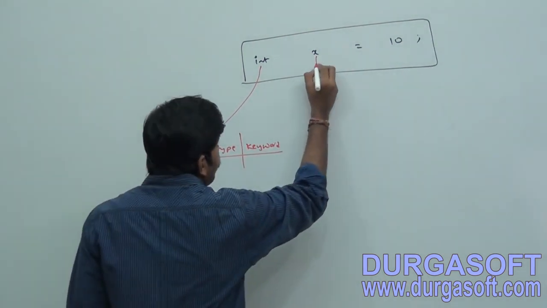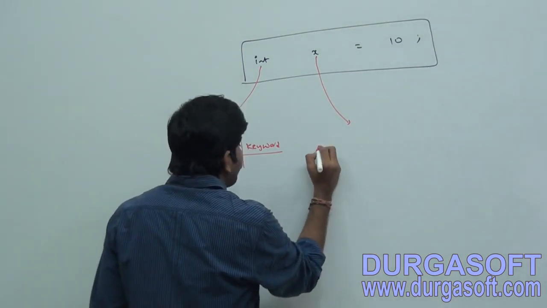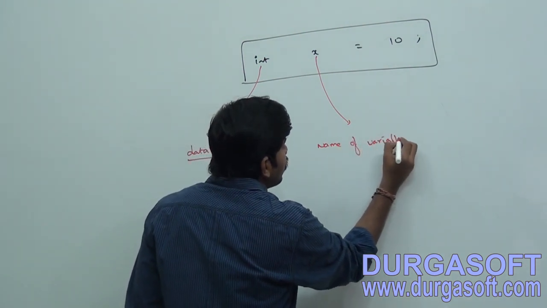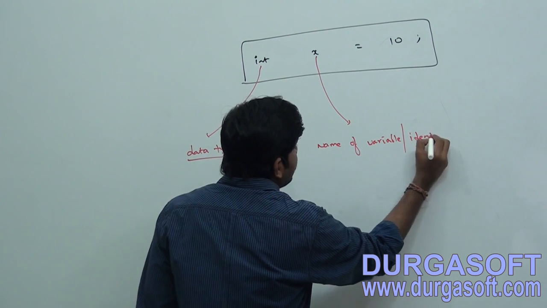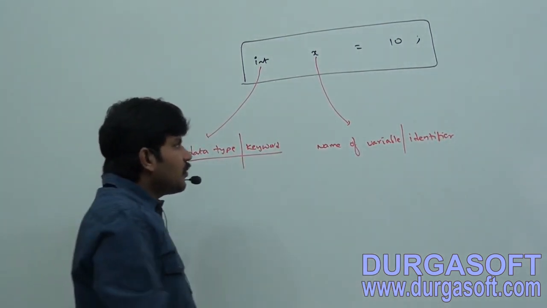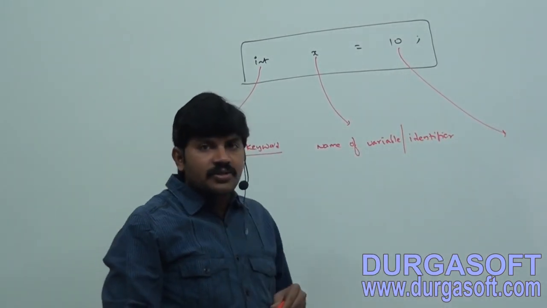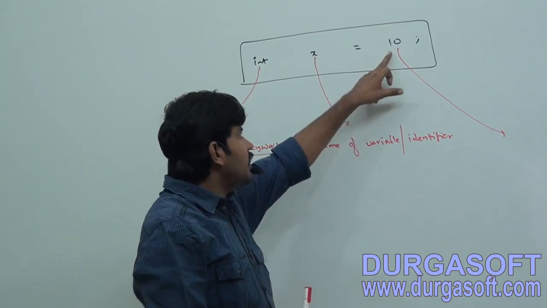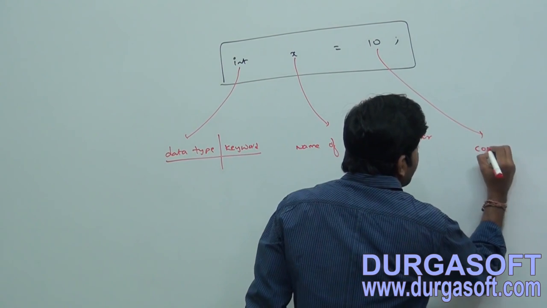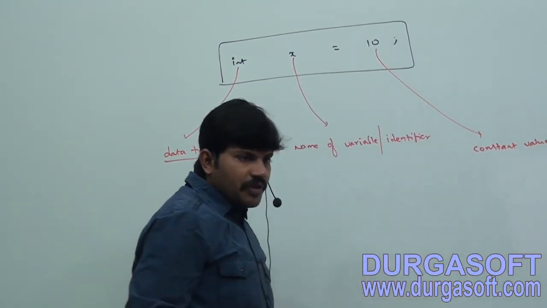Next, can you tell what is x? X is the name of a variable. We can use the word identifier. Next, what is 10? Can you spell out what 10 is? 10 is a constant value which can be assigned to the variable x.